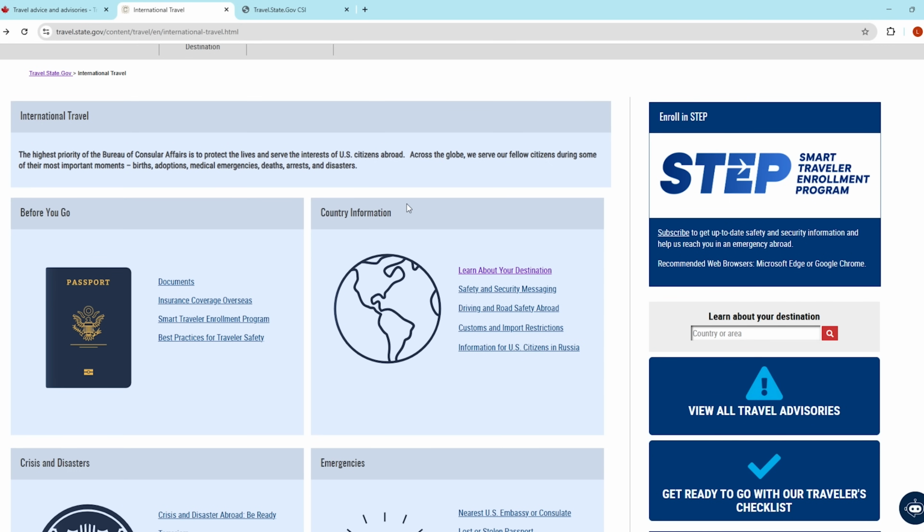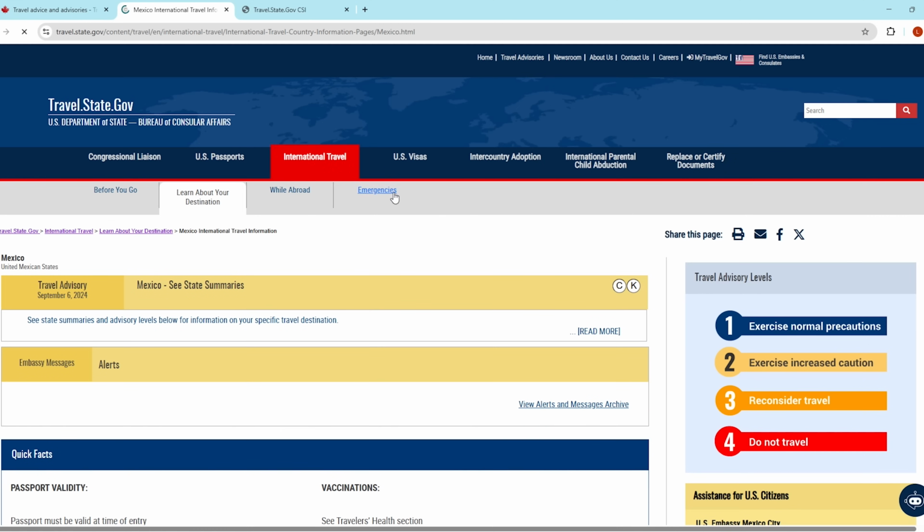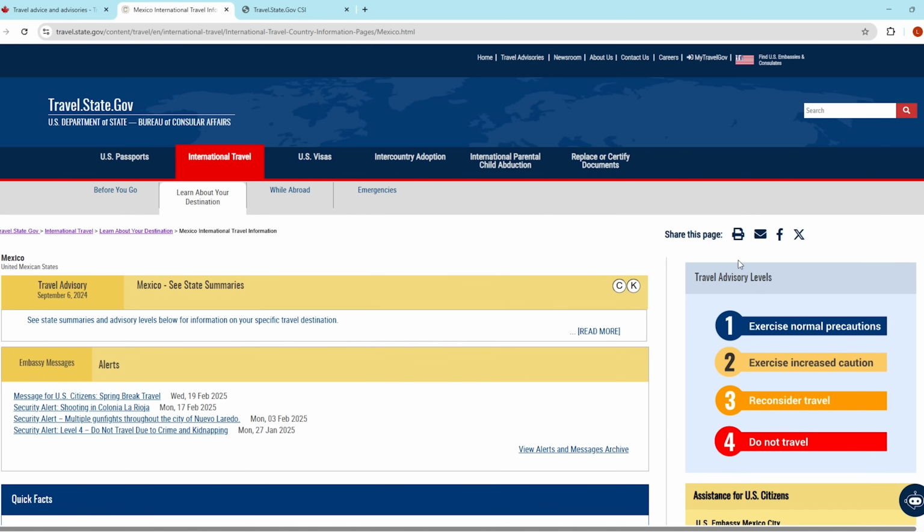When you're going through this website, you're just going to go to country information and learn about your destination. Click through on that. And real quick, we're just going to give you one example so I can show you one thing here as far as the ratings go. Once you actually select your country, you will see again, you have a 4-tier rating system. So the rating systems mirror in the framework, but the ratings will actually differ between the two, which is why I highly recommend everybody just use both.